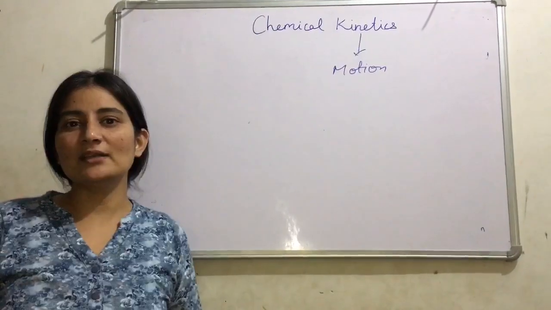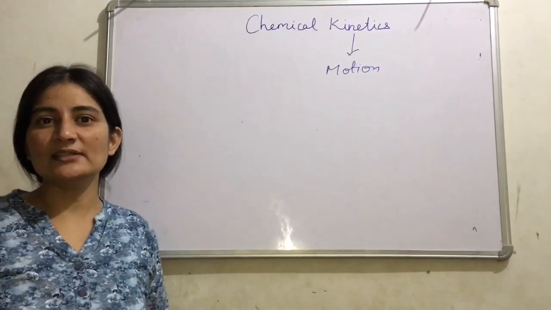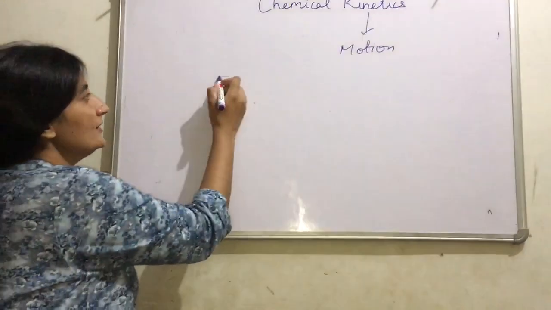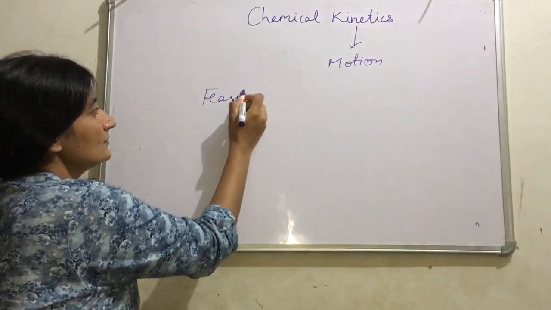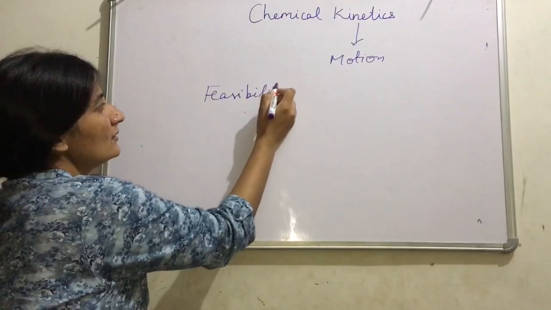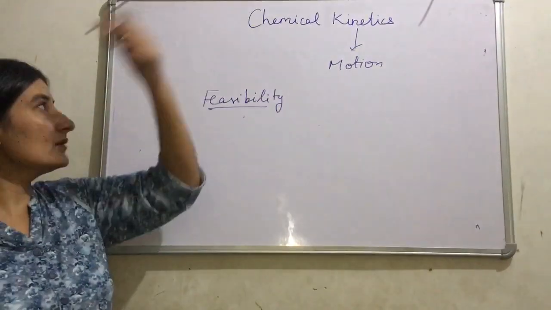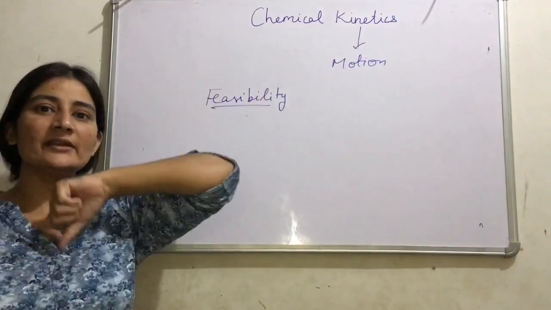In the previous class we already discussed thermodynamics. In thermodynamics, the feasibility of a reaction was discussed. Then what is the need of chemical kinetics? Why are we going to discuss chemical kinetics here?